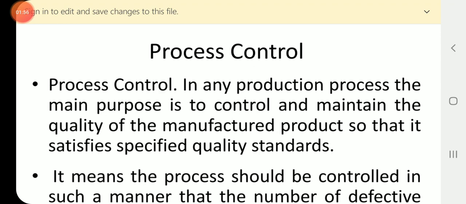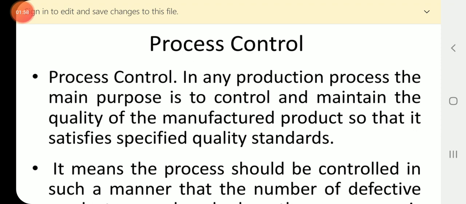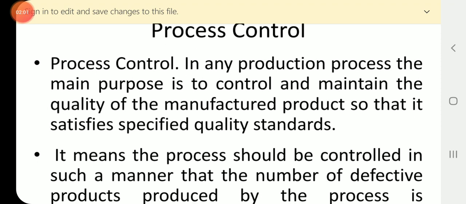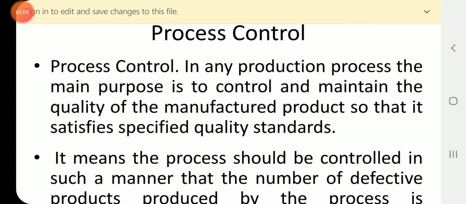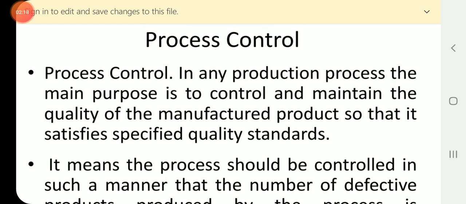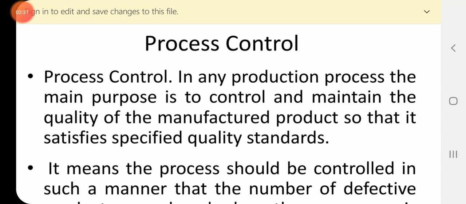The main purpose in any production process is to control and maintain the quality of the manufactured product so that it satisfies specified quality standards. You see, the main important objective of process control is to control and maintain the quality of the manufactured product.